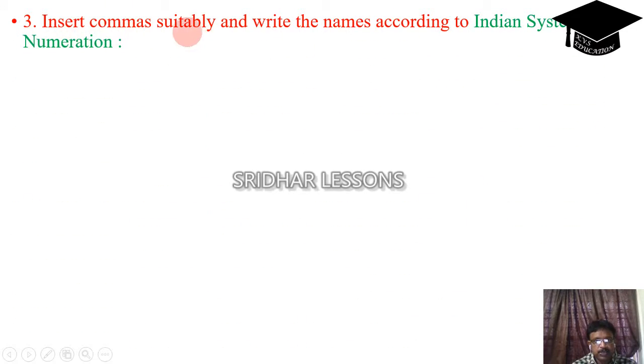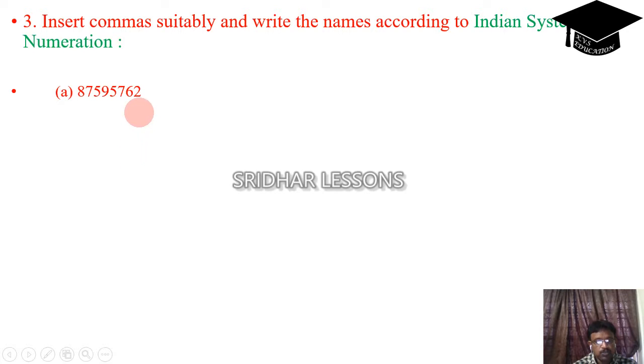Insert commas suitably and write the names according to the Indian system of numeration. According to the Indian system of numeration, we have to do two things here. One is we have to insert the commas, and after that we have to write the name according to the Indian system of numeration. 875956762.